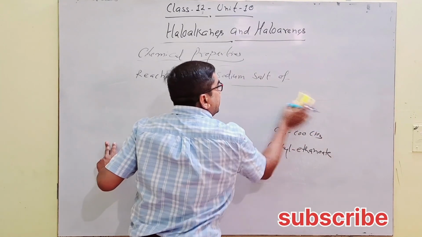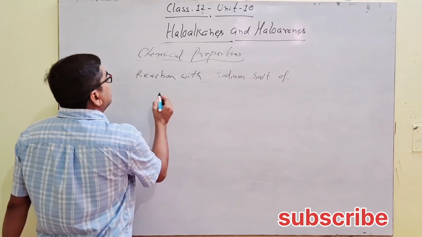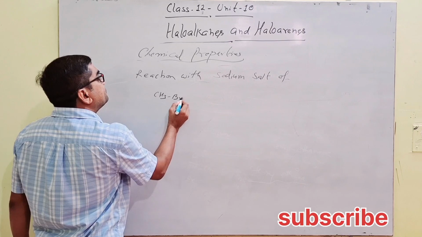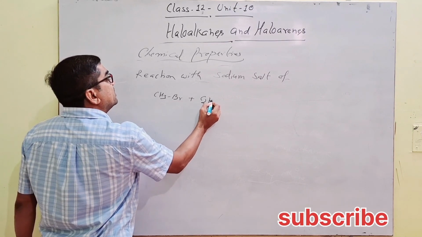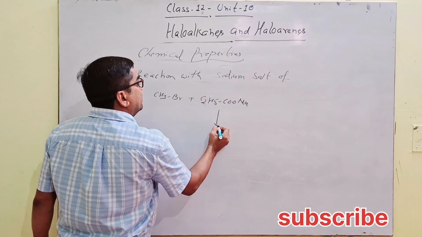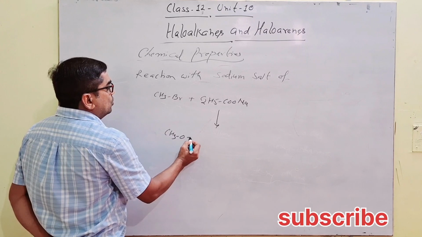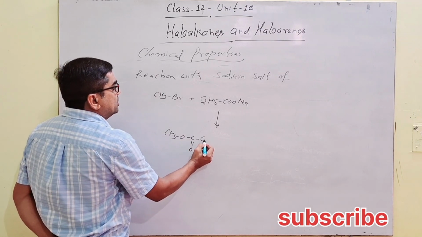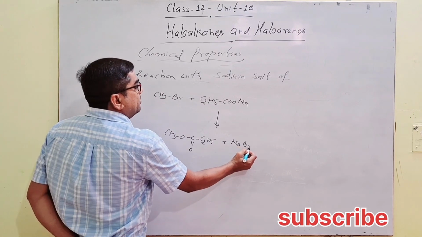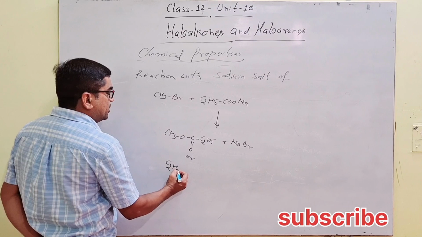Taking next with different alkyl attached with the carboxylic salt and alkyl halide, like here CH3Br reacts with C2H5COONa. Now the product formed will be C2H5COOCH3 with elimination of NaBr.